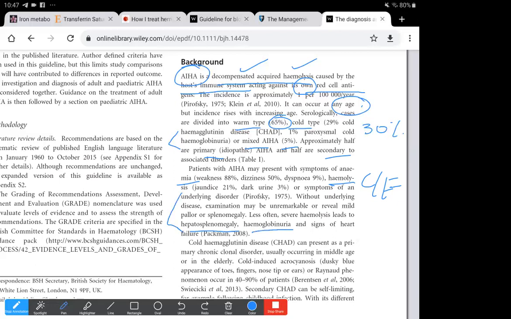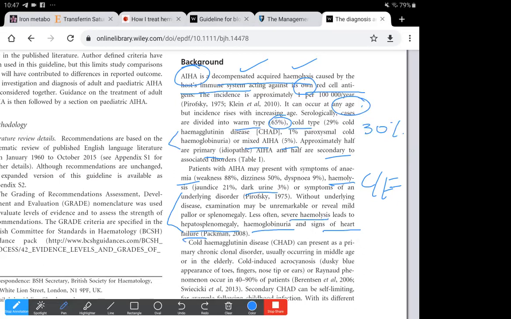The dark urine would need to be differentiated between hematuria and hemoglobinuria, and in the end, even signs of heart failure can be present.